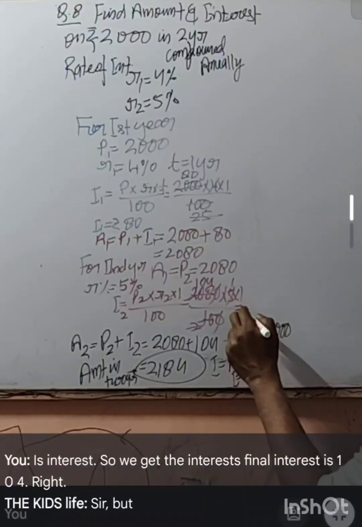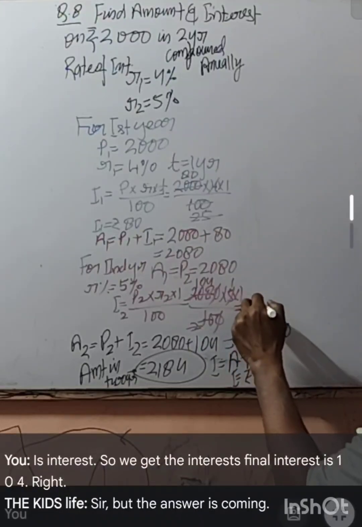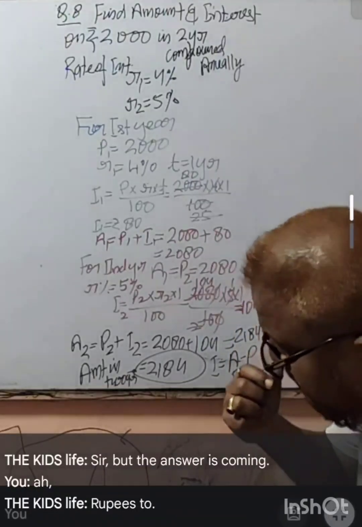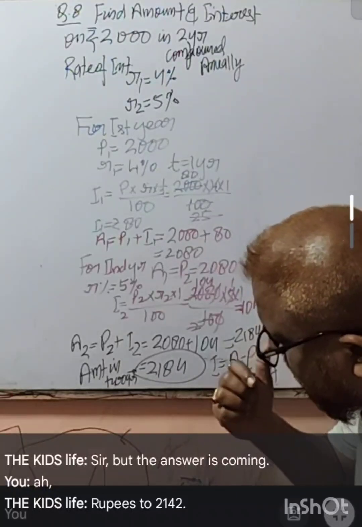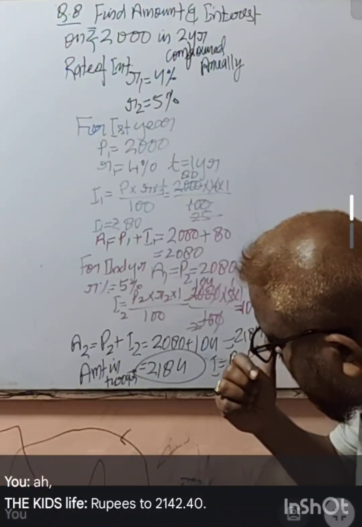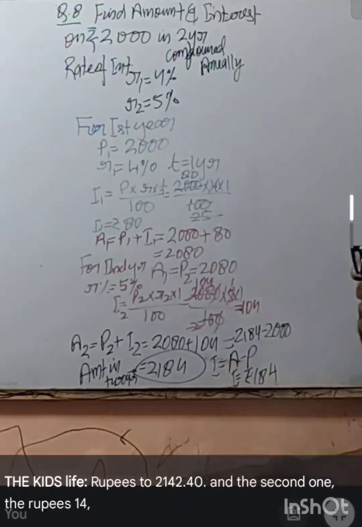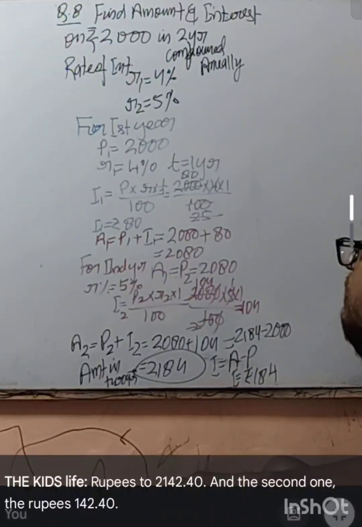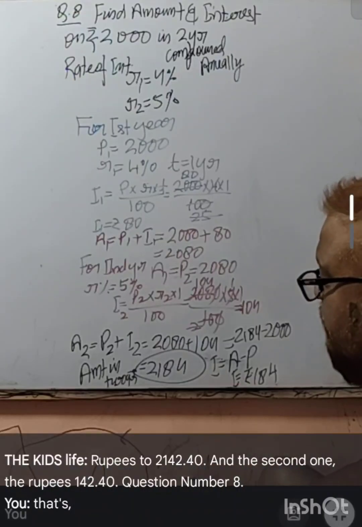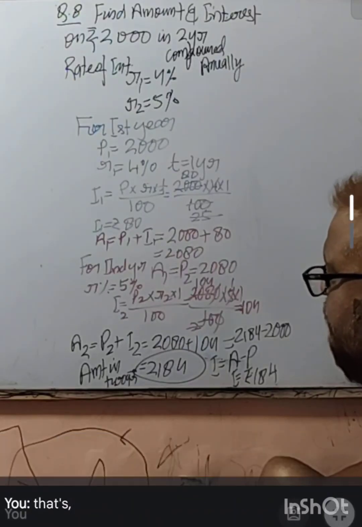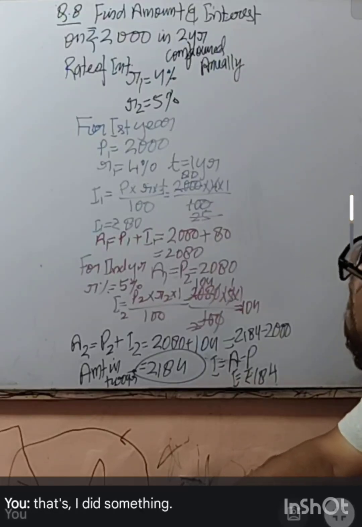Sir, but the answer in the book is coming rupees 2142.40, and the second one rupees 142.40. Question number 8. So somewhere I did something wrong.